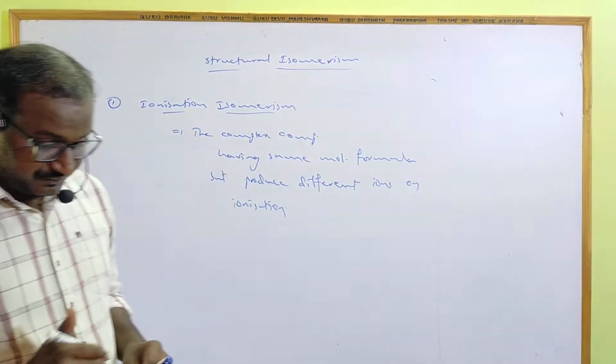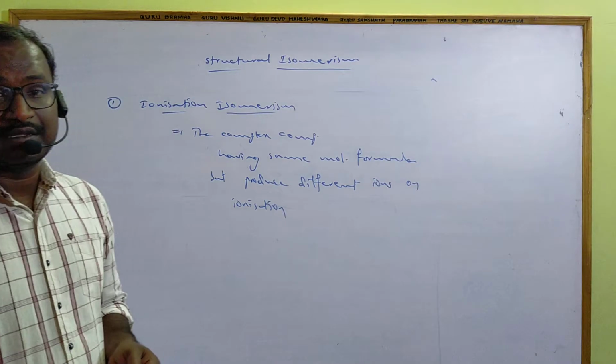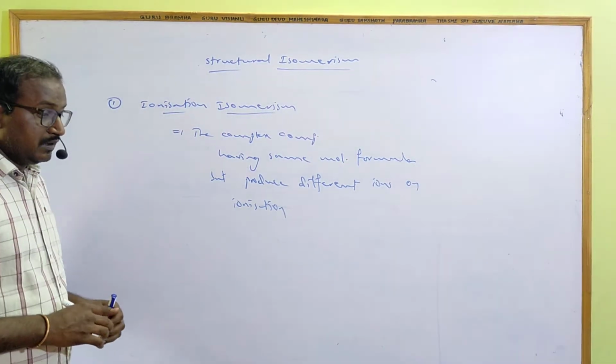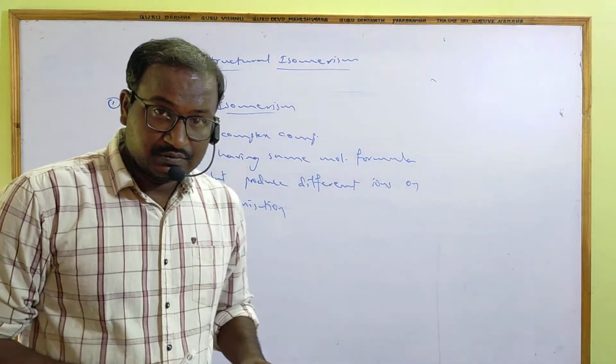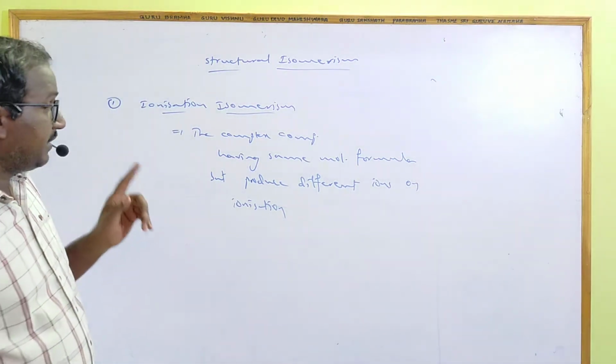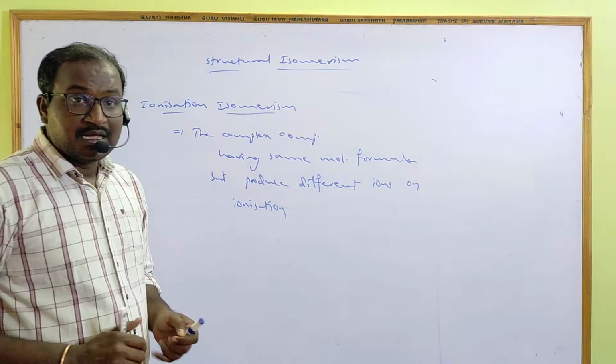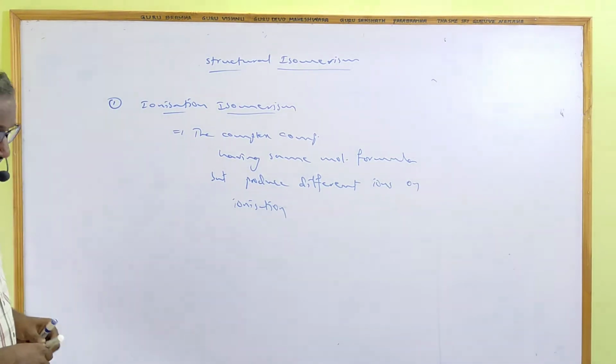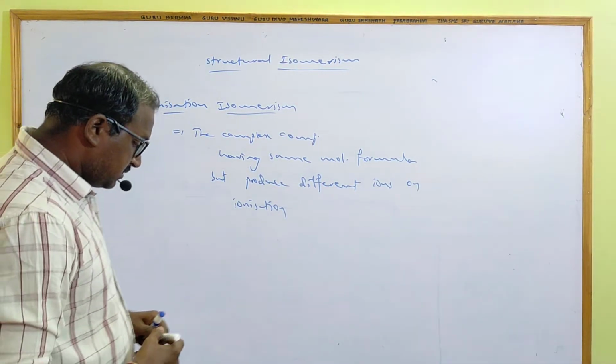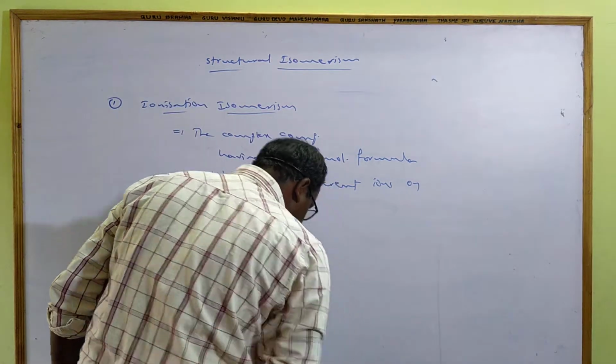Molecular formula is the same, molecular weight is the same, but when we ionize the compound, if we get different ions, we call those complex compounds ionization isomers, and the phenomenon is ionization isomerism.